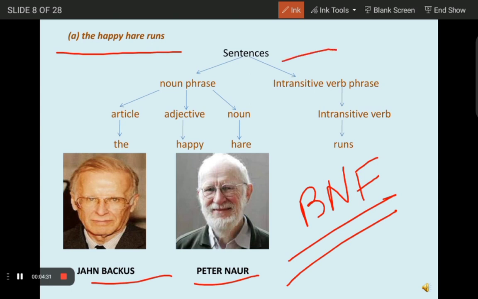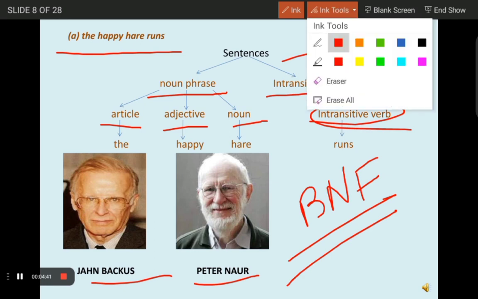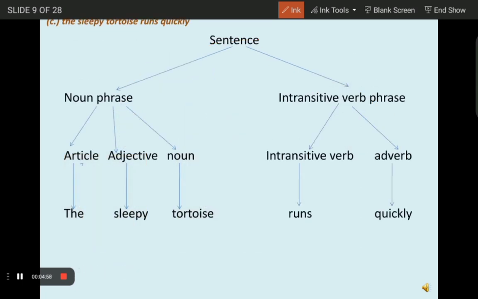The sentence is divided into 2 parts, a noun phrase and an intransitive verb phrase. Then the noun phrase is further divided into article, adjective, noun, and the intransitive verb phrase is divided into intransitive verb. So according to our question, the is the article, happy is the adjective, hare is our noun, and runs is our verb. By applying this rule, we have created a derivation tree.